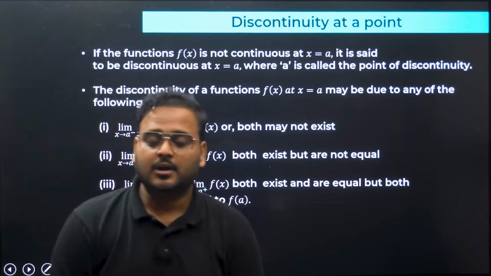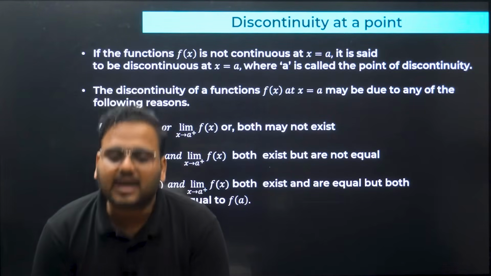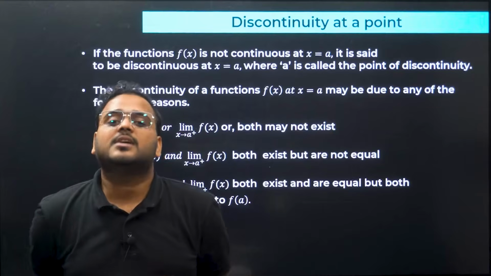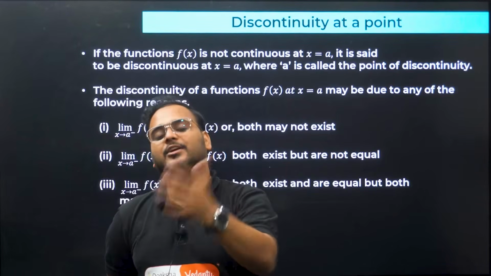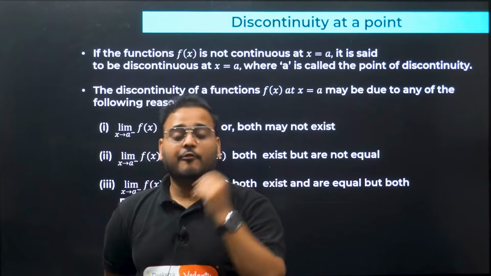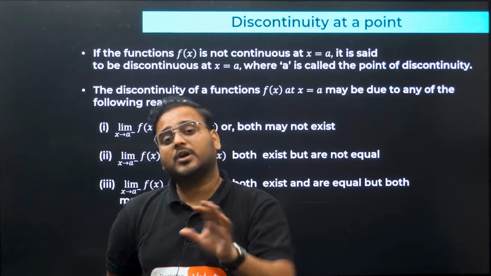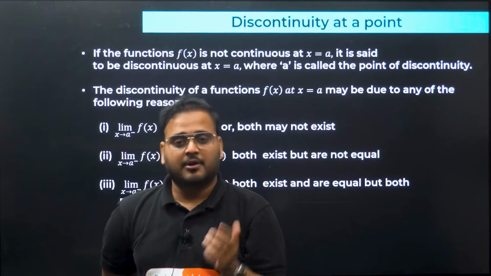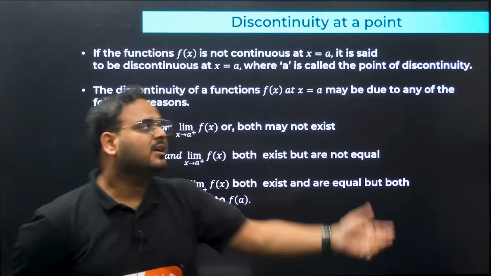Discontinuity at a point. So far we learnt the very basic definition. When can we say for a given function that it is continuous? Now, let's move ahead in just the opposite direction. When can we say a function is not continuous? Because both kinds of questions can be asked to you, whether it is continuous or not, right? Not continuous simply means discontinuous.